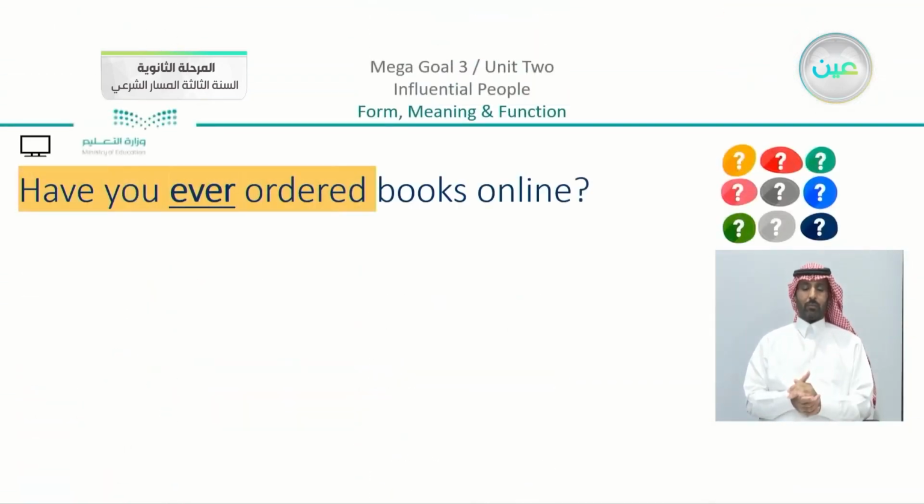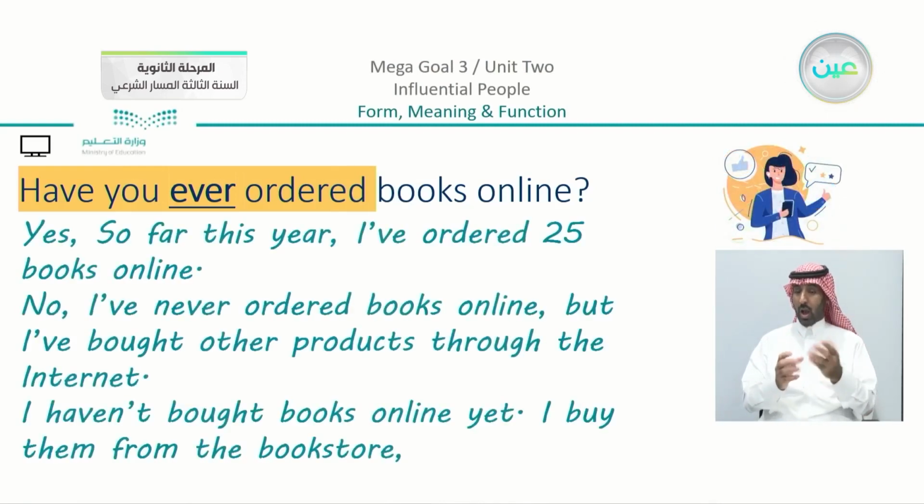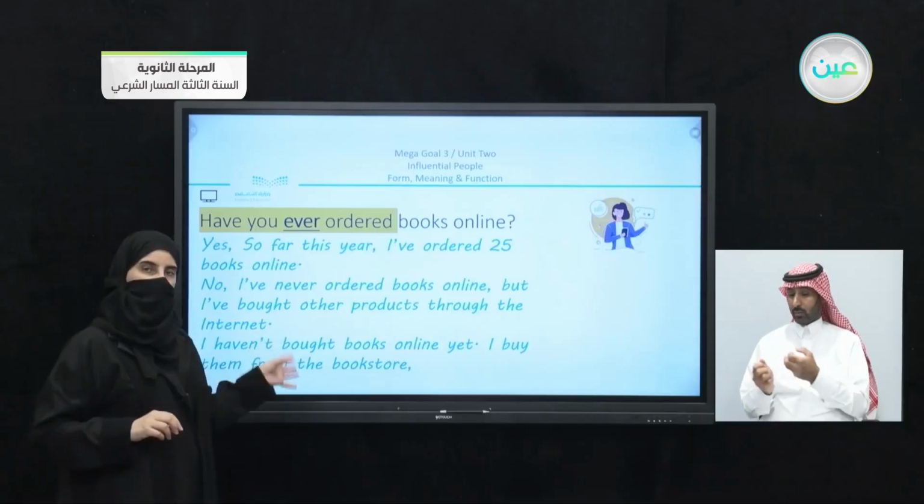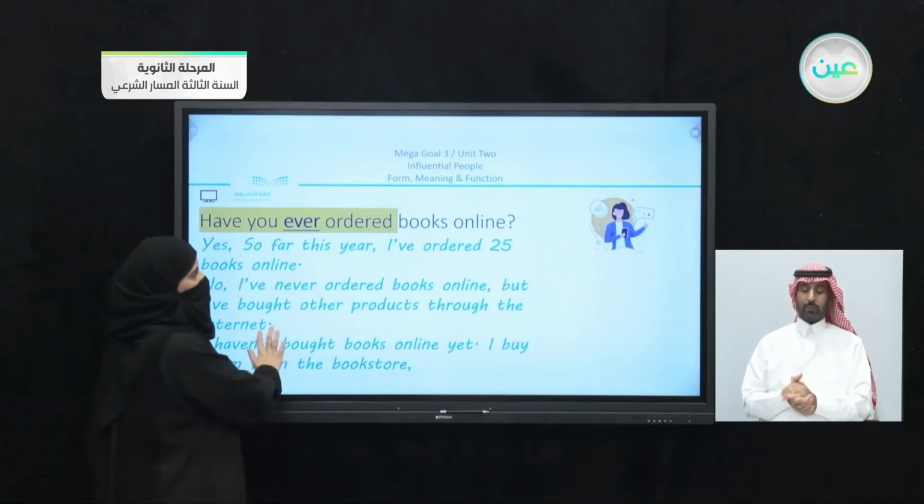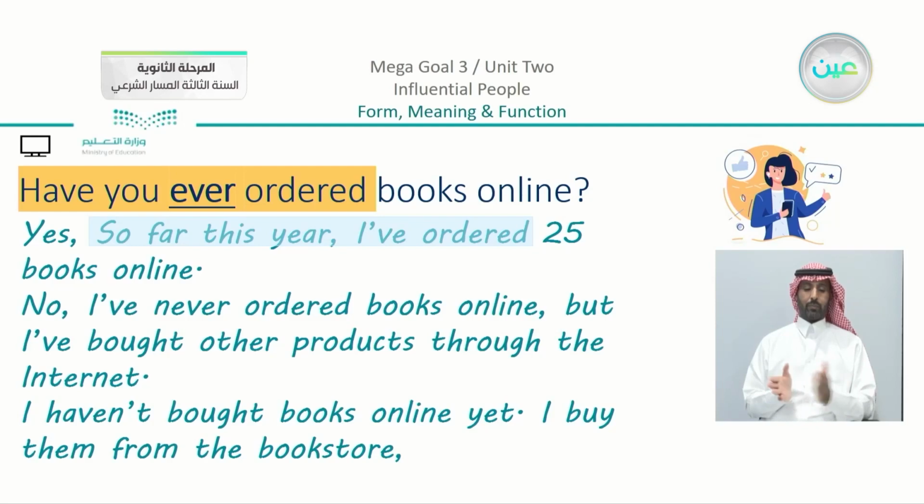Now, for example, have you ever ordered books online? Yes, so far this year I've ordered 25 books online, or I can answer no, I've never ordered books online, but I've bought other products through the internet. I haven't bought books online yet. I buy them from the bookstore. Now there are lots of interesting points that we can see here. Let's start. Of course, we have here so far.